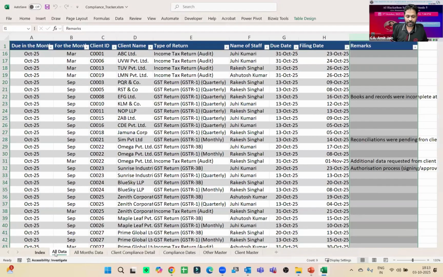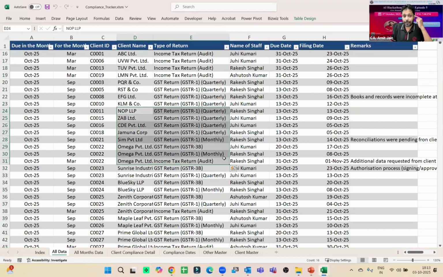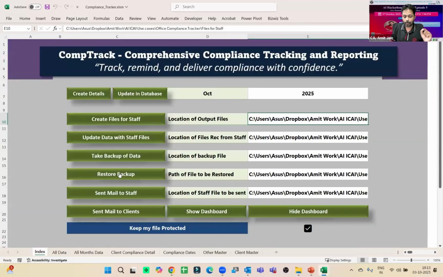Suppose friends, you are working on this sheet and you want to take a backup. Before starting work on it, you might be thinking my data might spoil. So you can take a backup also, and restore backup, right? There are two functions where you can take a backup, and if you want to restore the backup again, there are two buttons. You just need to provide the location.